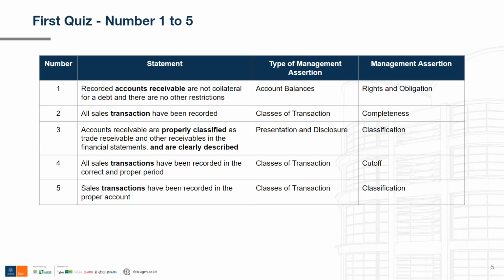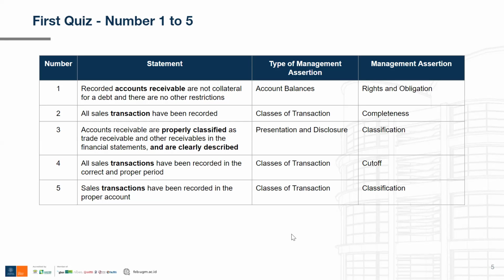Now for the third statement, accounts receivable are properly classified as trade receivable and other receivable in the financial statements and are clearly described. This statement is about a component in the financial statement, and whether or not they have been properly classified, described, and disclosed. So for this reason, the correct type of management assertion is presentation and disclosure. The correct management assertion is classification because it is related to the classification of accounts receivable.